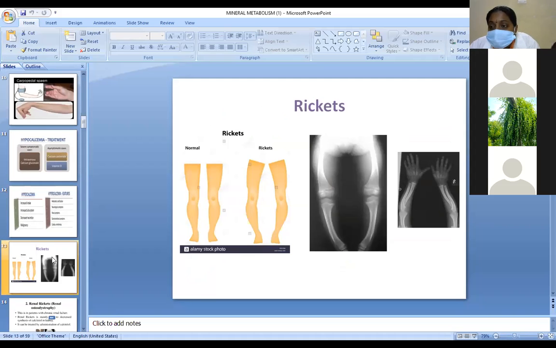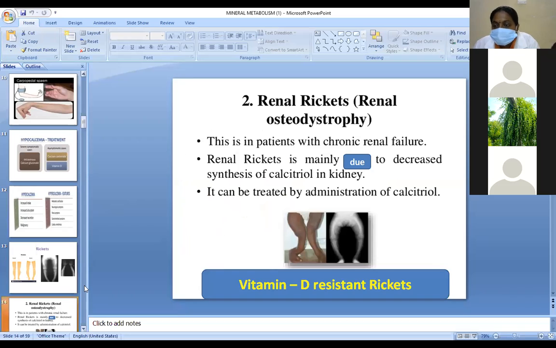Rickets. Rickets is mainly due to decalcification of bones, due to low levels of vitamin D or dietary deficiency of calcium and phosphorus. Renal rickets is mainly associated with damage.